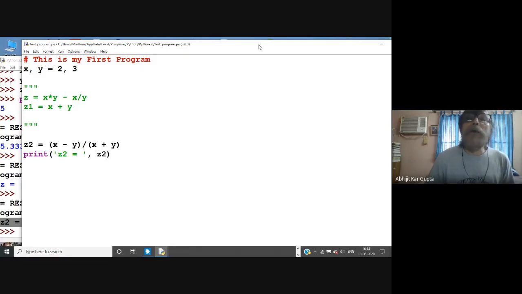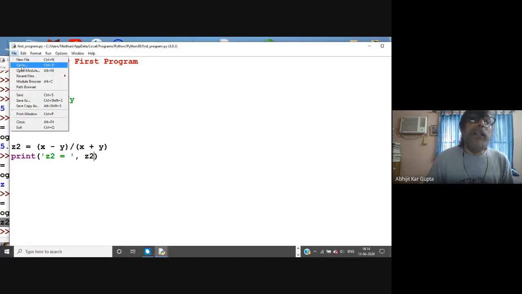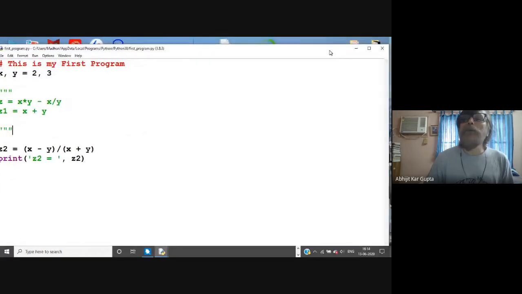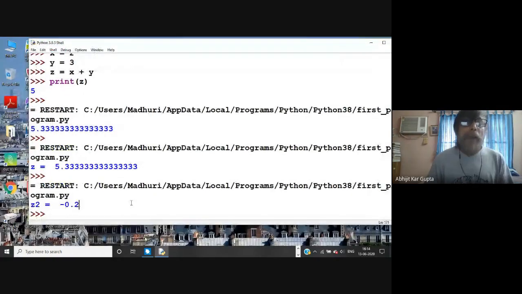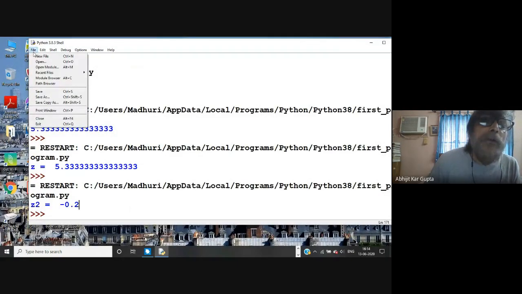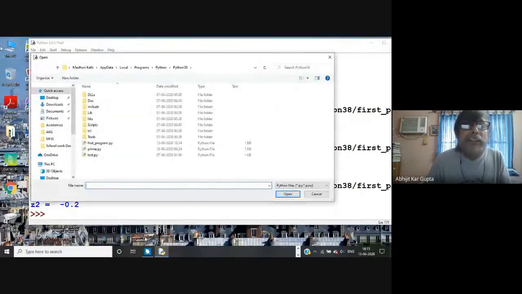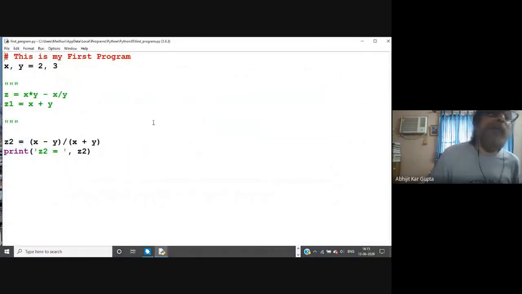So suppose now you come out. You can come here and exit, close. With Windows it doesn't matter. If you cut it, it will go. And later on you come back after some time and say, okay, I want to see that file. Let's go to File, then Open. Now this time it is not a new file; you see this first program underscore program.py is here. You just click it, open it, and the program will arrive again. You can modify it, save it, and open and use it.